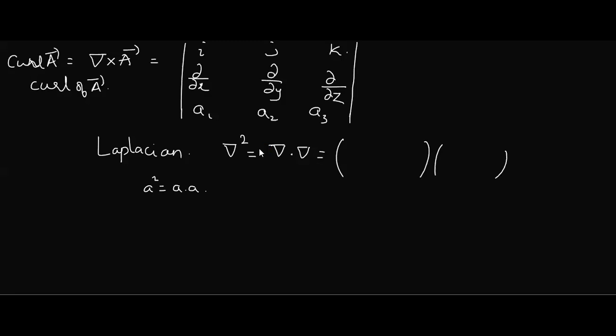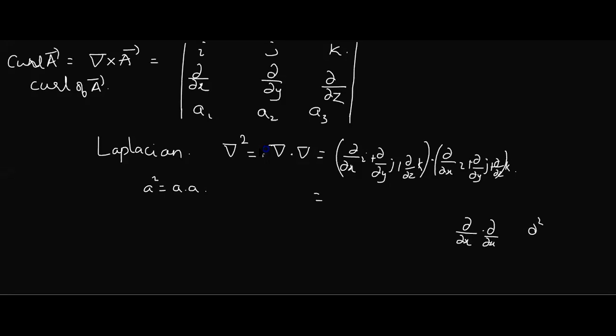So what is my del? It is dou by dou x i, dou by dou y j, dou by dou z k. And here also a dot product with dou by dou x i, dou by dou y j, dou by dou z k. Again, how do you take the dot product? You multiply the corresponding i coefficients, isn't it? What is the coefficient of i here? Dou by dou x. Here also dou by dou x. So tell me what is the value of dou by dou x dot dou by dou x?